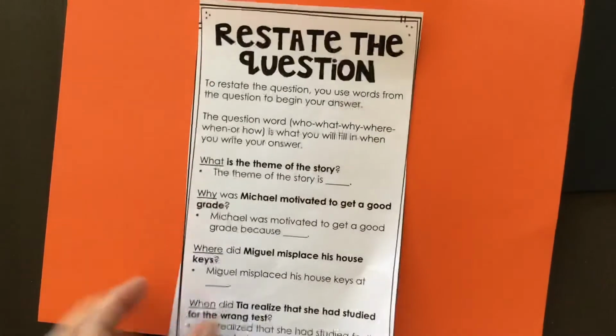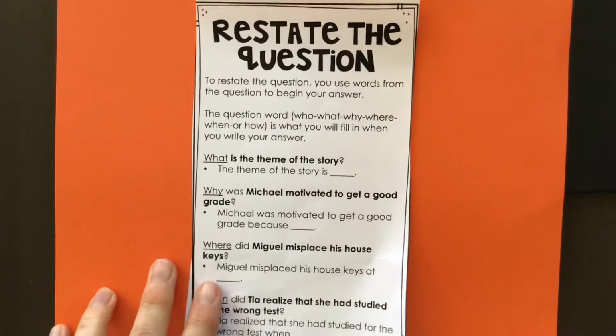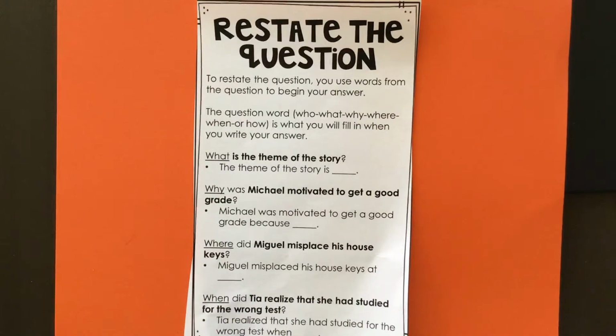Let's go through each one quickly in more detail. So R, restate the question. To restate the question, you use words from the question to begin your answer. So question words start with who, what, why, where, when, or how. So it's very easy when you're restating the question, you just take out those question words.